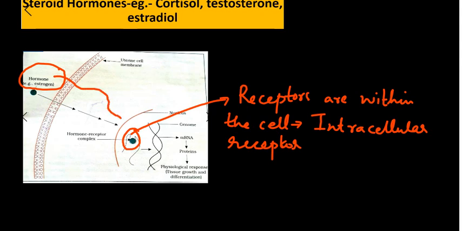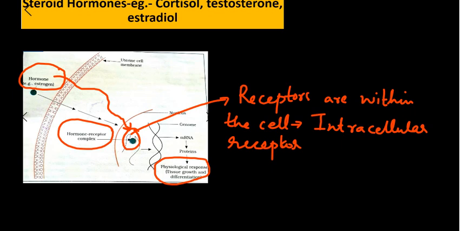Once they form the hormone receptor complex, they show their physiological responses and biochemical changes also. In this picture, the genome has produced the proteins. DNA got converted to mRNA and has produced the proteins, and that will cause a physiological response.